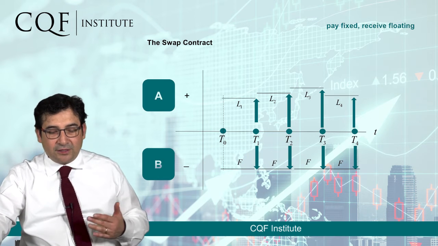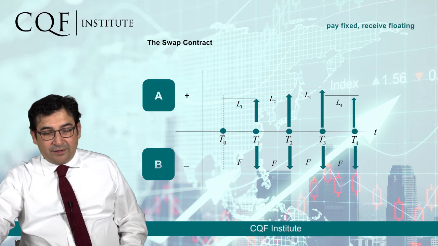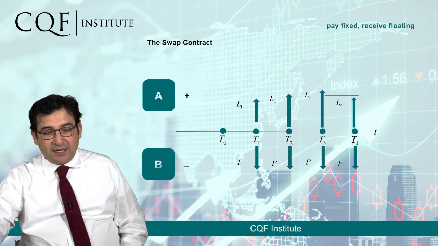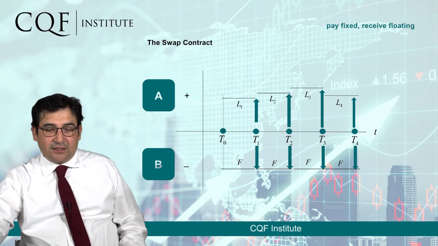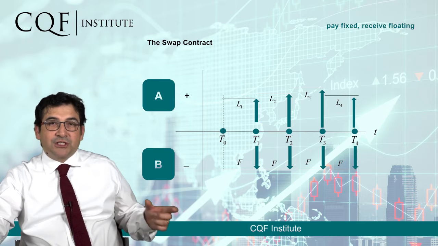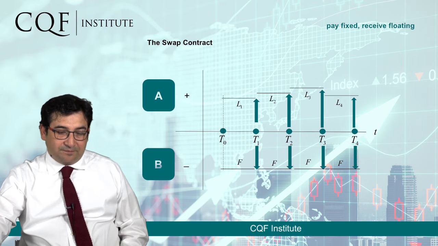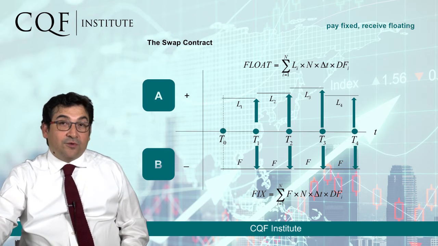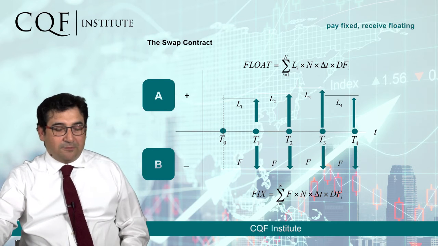The fixed rate is constant during all these 4 intervals that we have in this contract. However, the floating rate is variable, it is changing, and it could have a value L1 in the first period, L2 in the second, L3 and L4 in the fourth period. So it will change with time as time passes and the financial markets change these rates. This rate could be LIBOR or it could be Euribor rates, typically 3 months if the payment periods are 3 months as well.